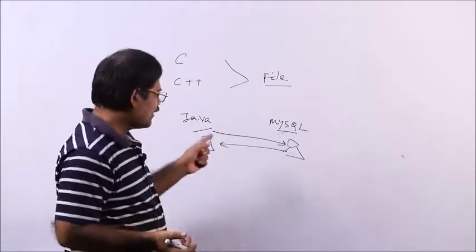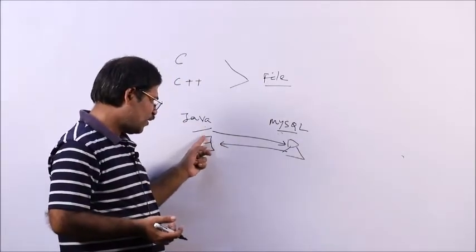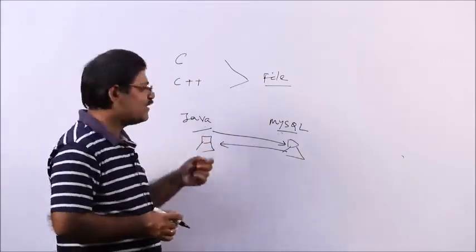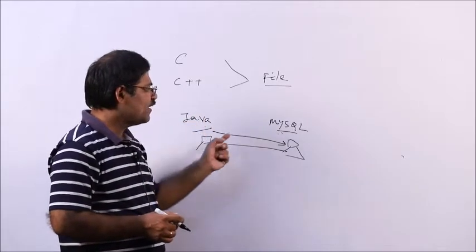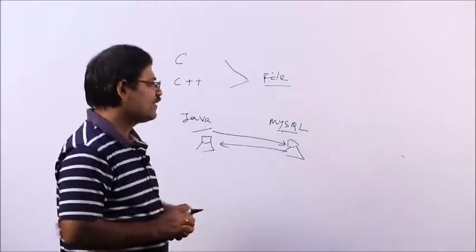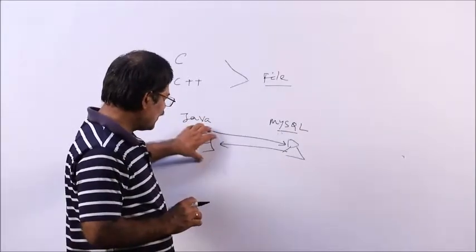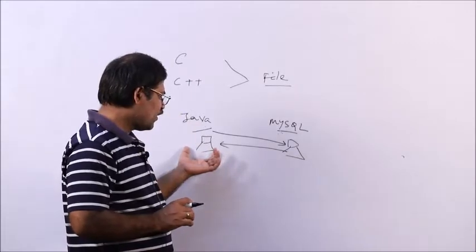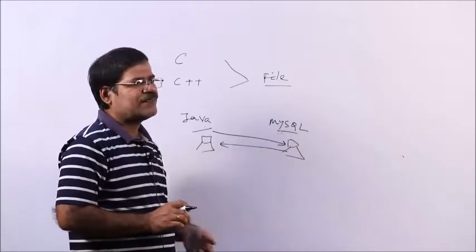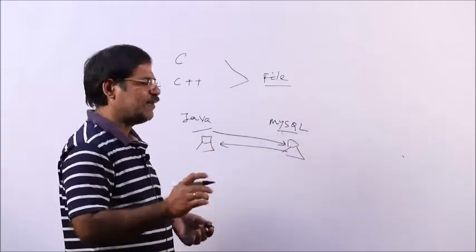A single computer may be used as both front end and back end. Front end means the Java programming language and back end means the database. The same computer can have both, or one computer can have the front end and another computer the database, MySQL or Oracle, any database.